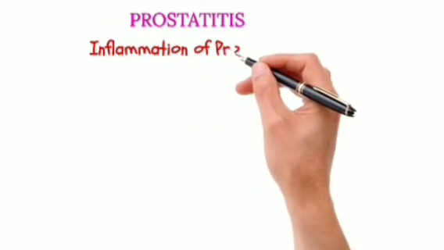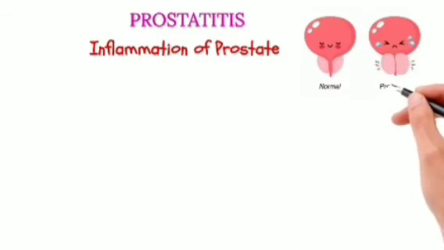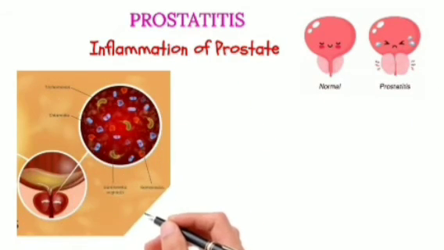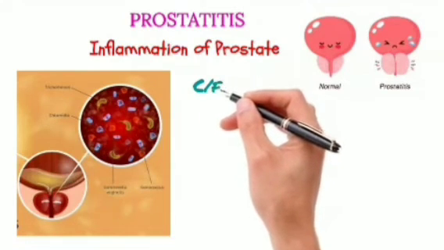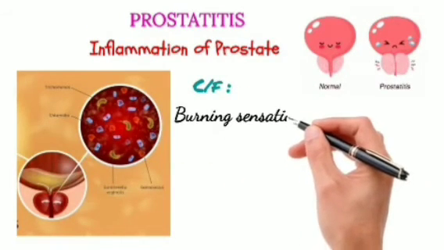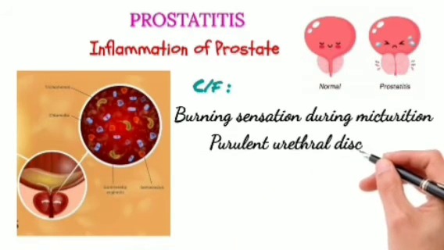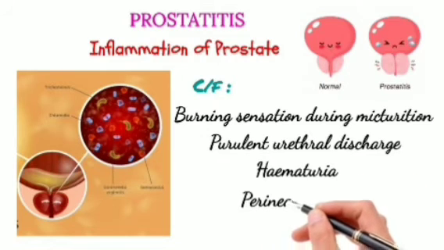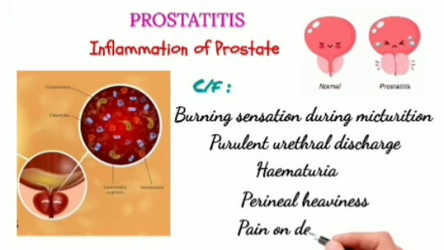Prostatitis, which is the inflammation of the prostate. So the clinical features are a burning sensation during micturition, purulent urethral discharge may be seen, and there is hematuria, there may be perineal heaviness, and the last one is pain on defecation.